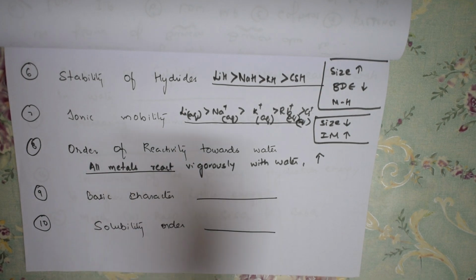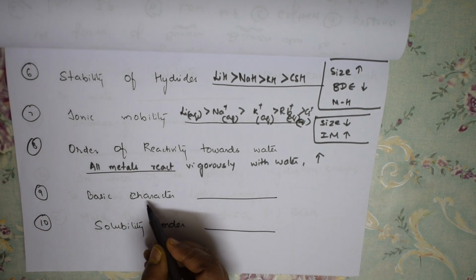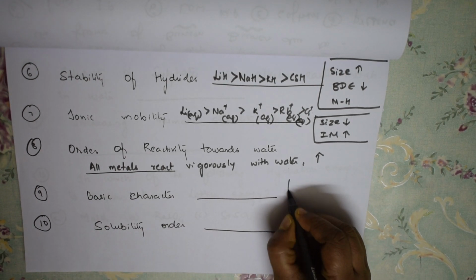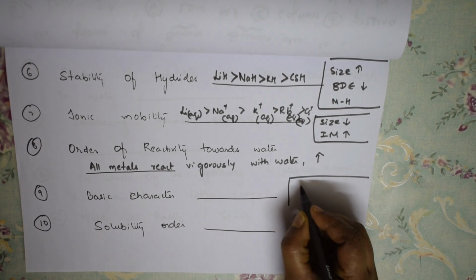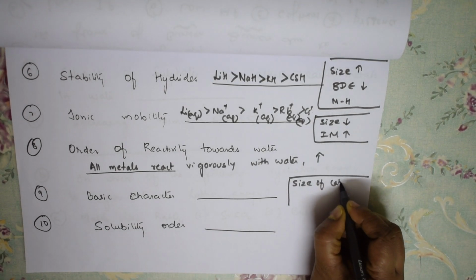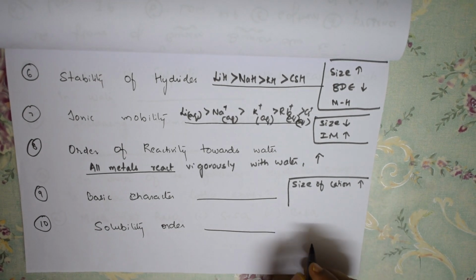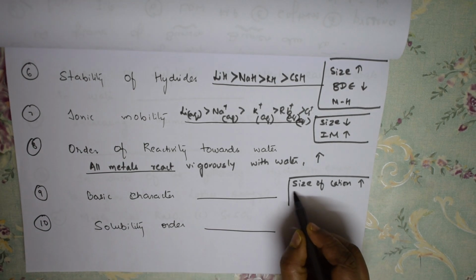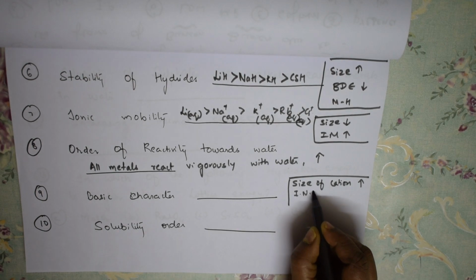It's nothing but donation of OH minus ions. Correct? When something donates OH minus ion, I call it more basic. So on what is this basic character depending? Just check. Remember this concept. As the size of the cation increases, what happens? The internuclear distance, the distance between them, also increases. Size increases means distance also increases. So I am writing internuclear distance.